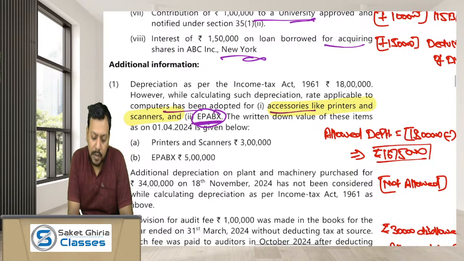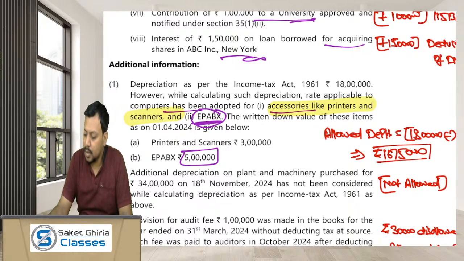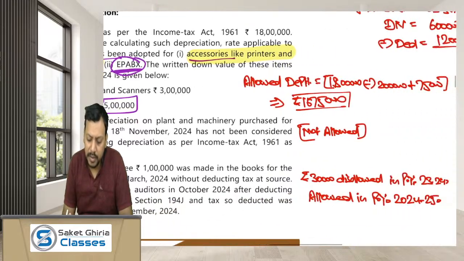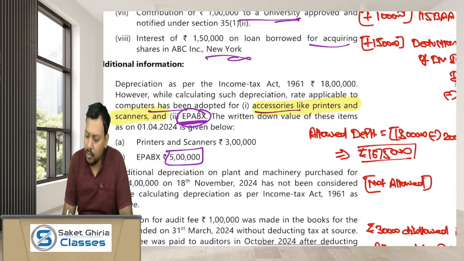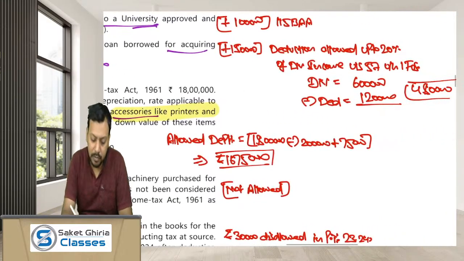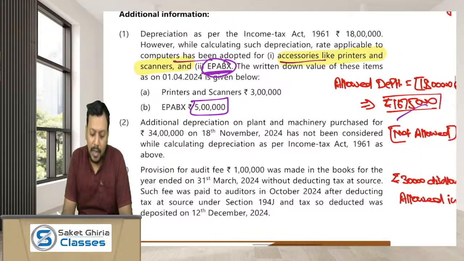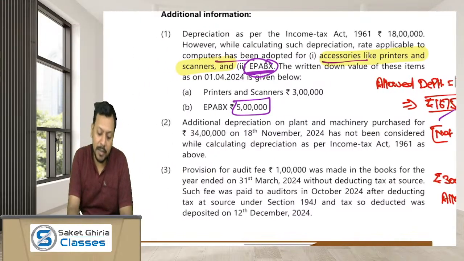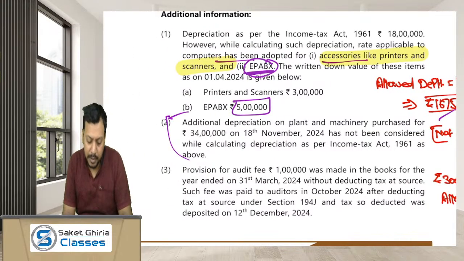The WDV of EPBAX as on 1st April 2024 was 5 lakh. So 5 lakh into 25%, it means 1,25,000 has to be added back. So the allowed depreciation would be 3,75,000. Right. Okay. Additional depreciation is not eligible on it.